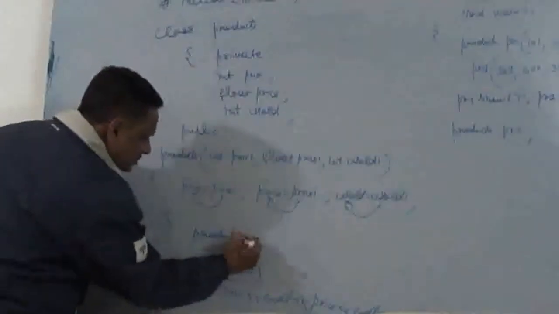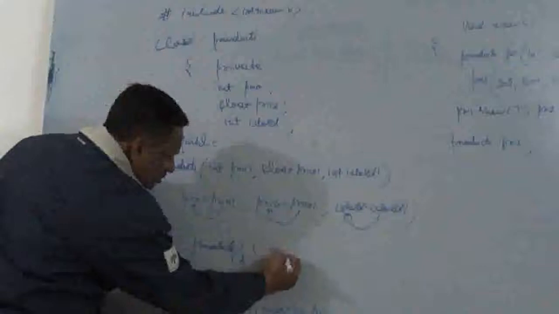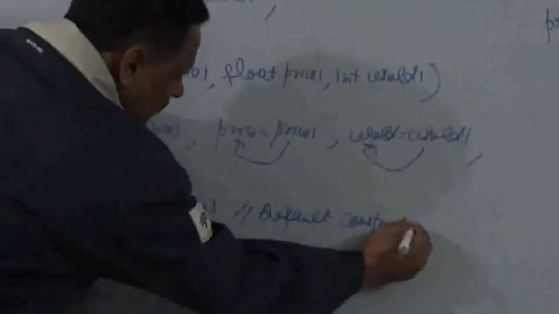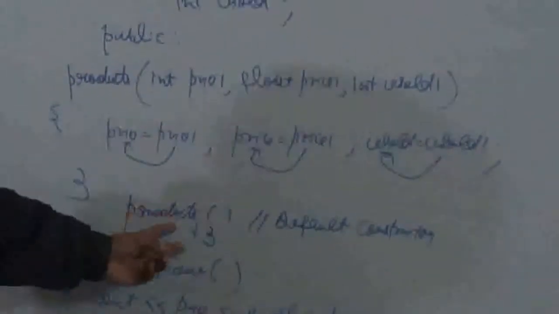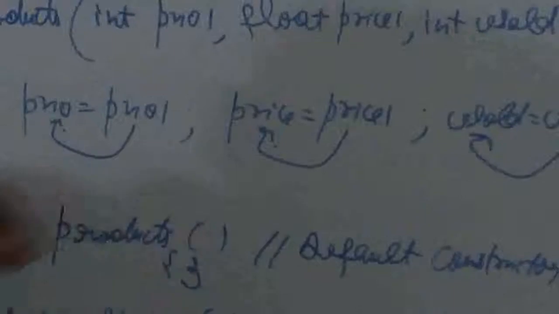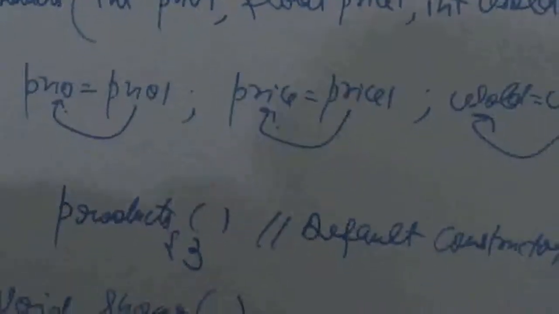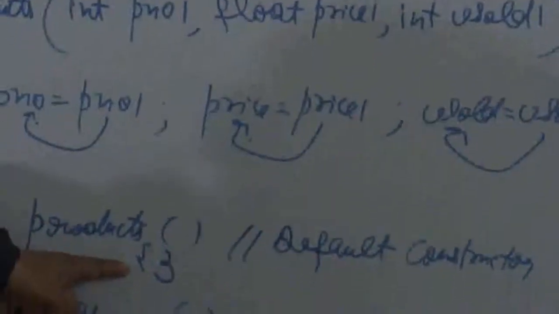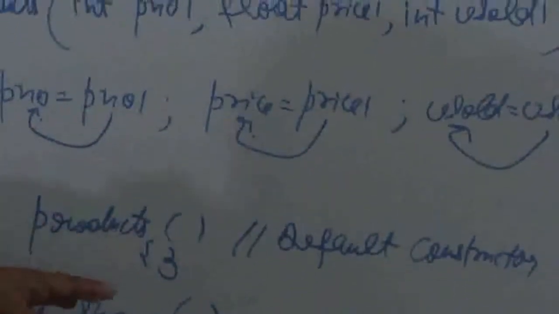So in order to prevent this error message, I would be writing a default constructor. Would you please pan your camera on this? Products, empty parenthesis, meaning there are not going to be any arguments. Default constructor, and see carefully, the body of the constructor is also empty. It is called the default constructor.